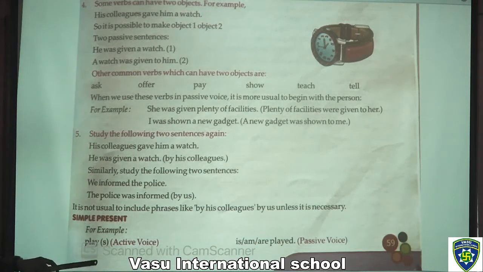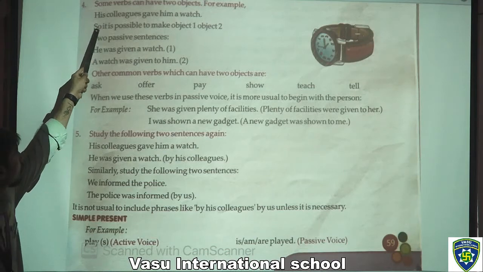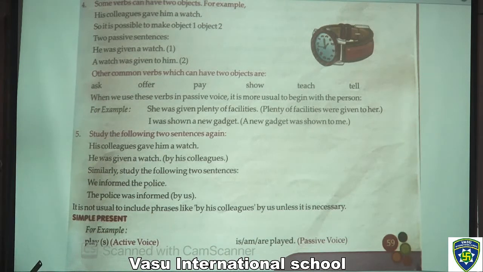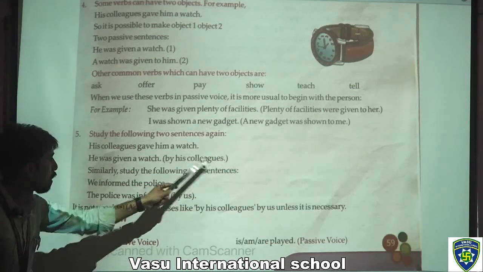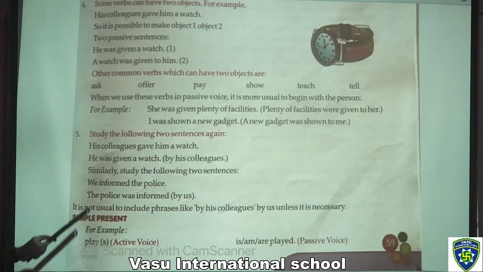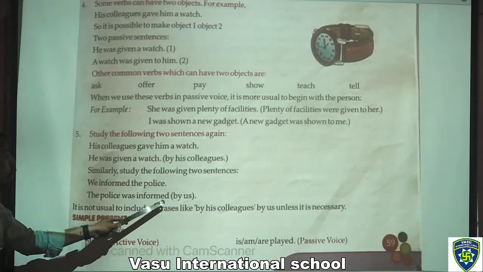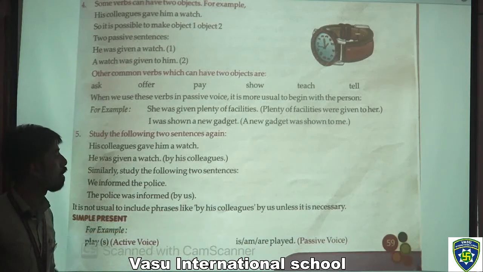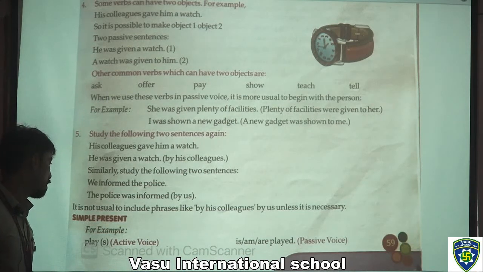So study the following two sentences again. The first one, his colleagues gave him a watch. He was given a watch, with by his colleagues in the brackets. Similarly, study the following two sentences. We informed the police. The police was informed by us, in the brackets. So it is not usual to include phrases like by his colleagues or by us unless it is necessary.